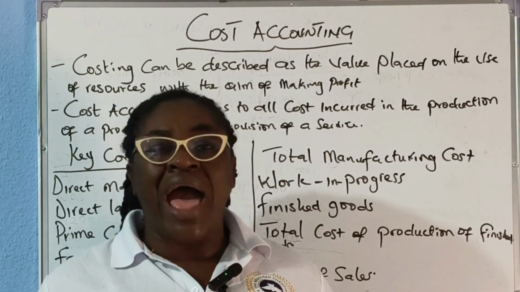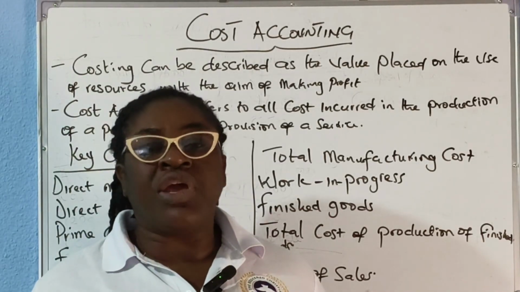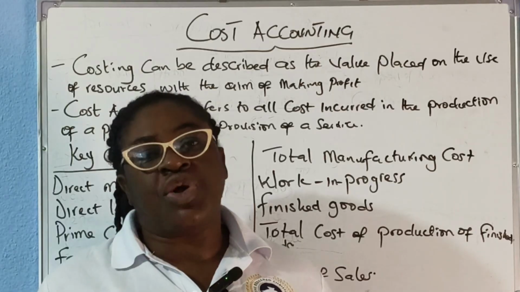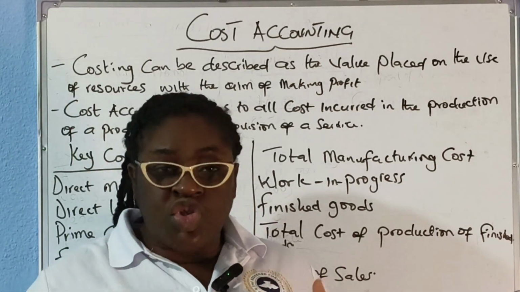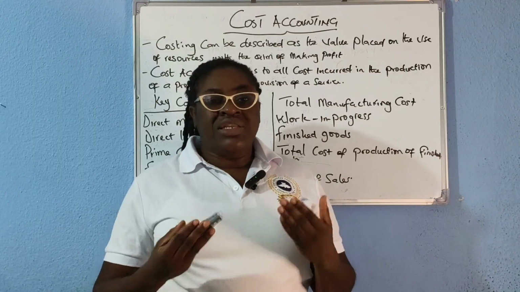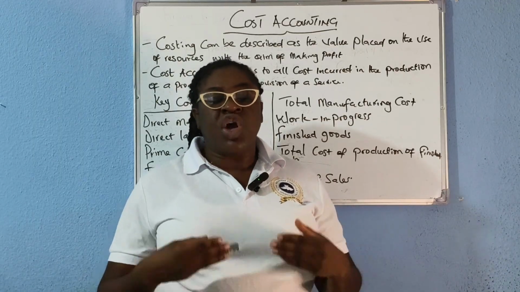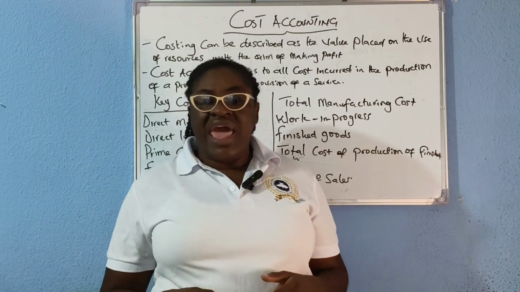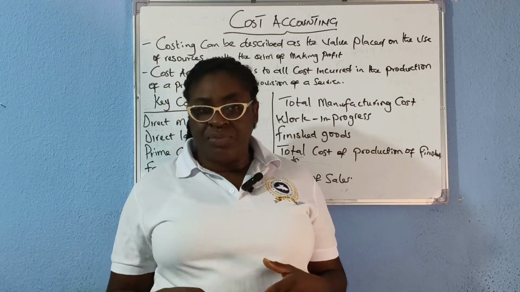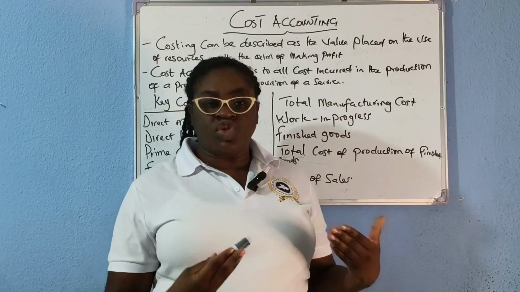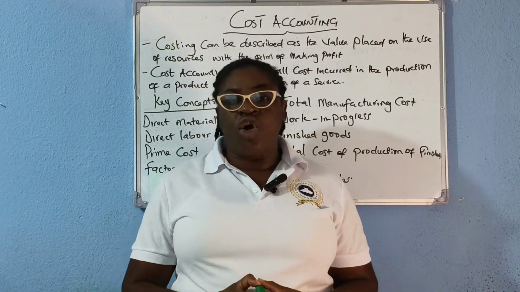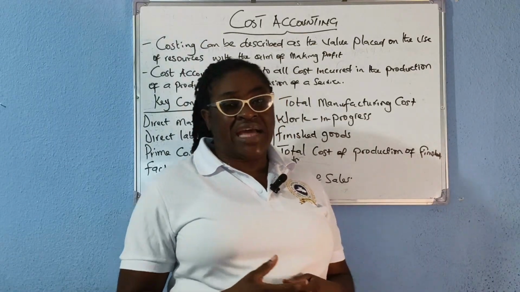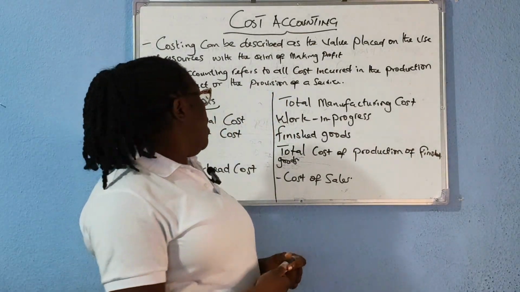So also we have manufacturing companies, manufacturing businesses. These are businesses that produce whatever they sell. An example is Albani bread. They bake, and then they sell. So those are the kind of companies whose accounting records we are looking at.